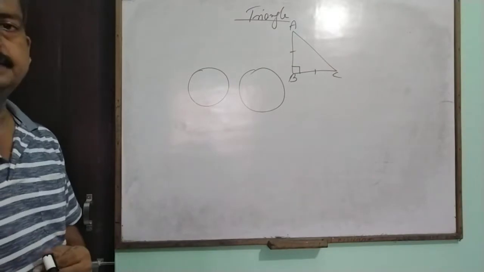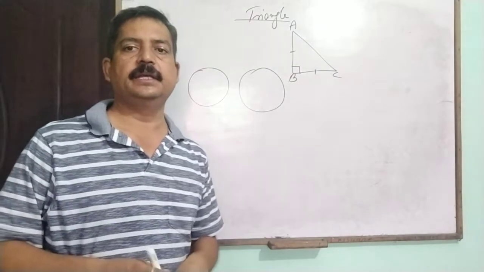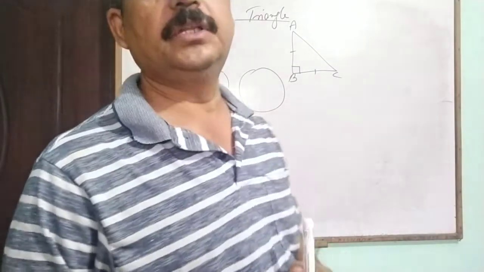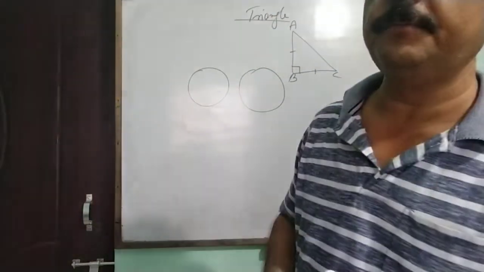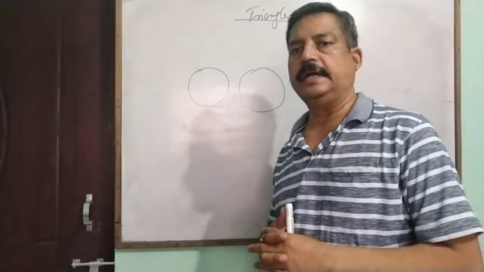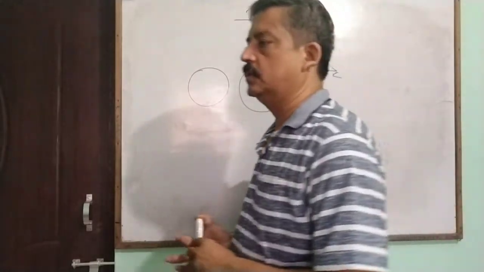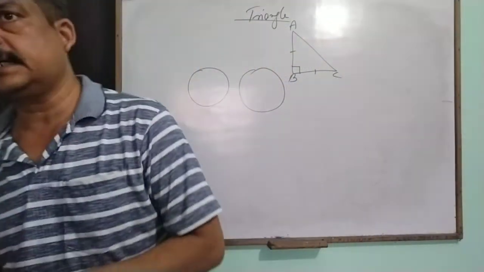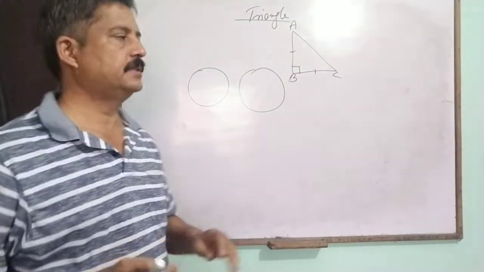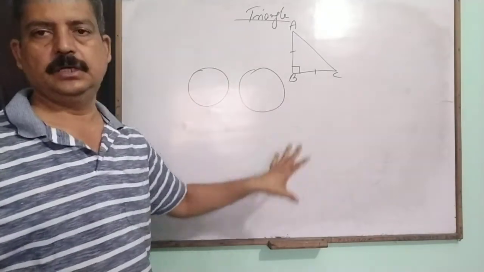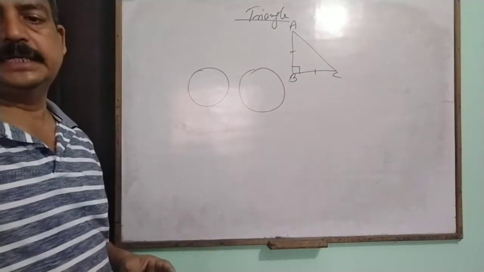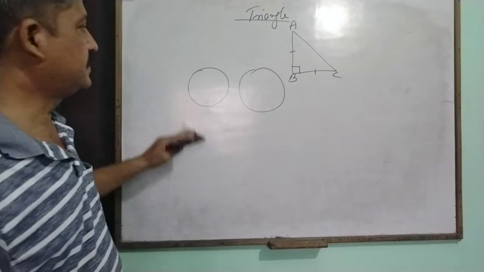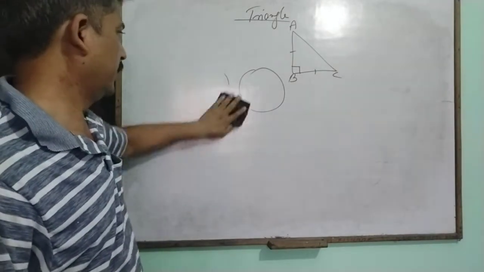So in congruency it is very necessary that both figures are exactly the same, meaning the dimensions are always equal. In that case we say both shapes are congruent.